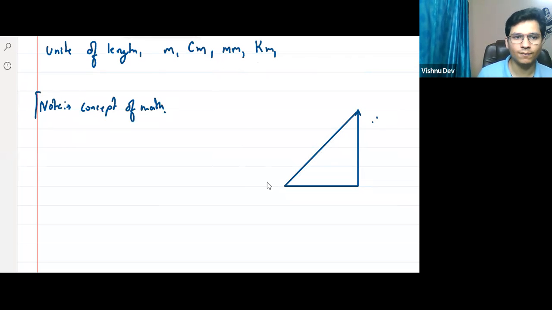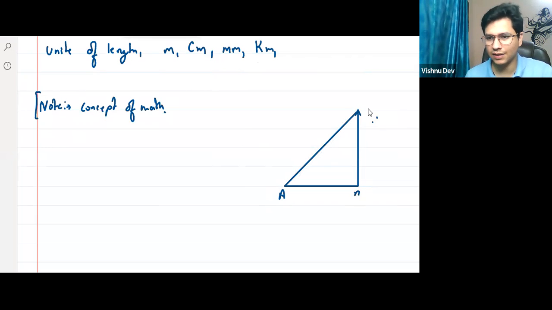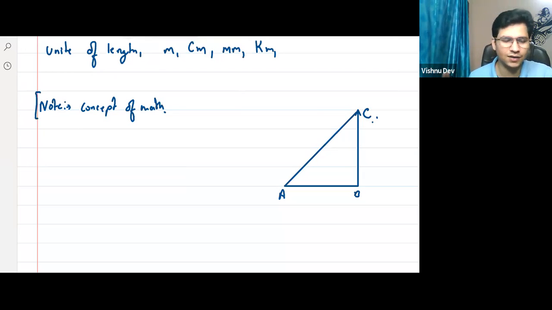Now, the triangle, this is A, this is B, this is C. A triangle has three sides and three angles, है ना? Right angle triangle, yes. So this is your 90 degree, हाँ या ना? This is 90 degree.